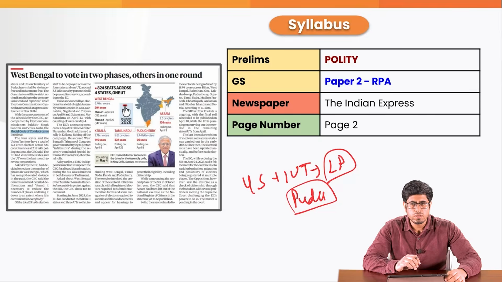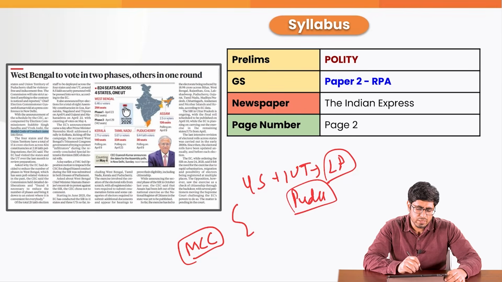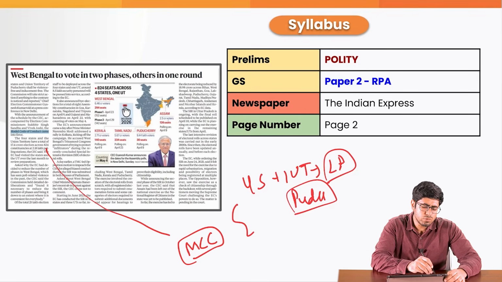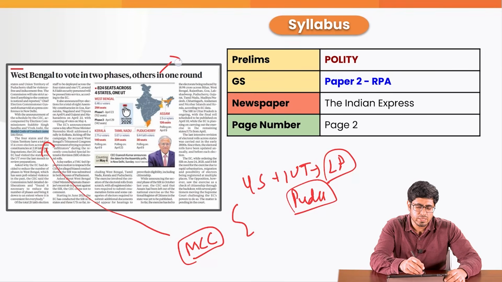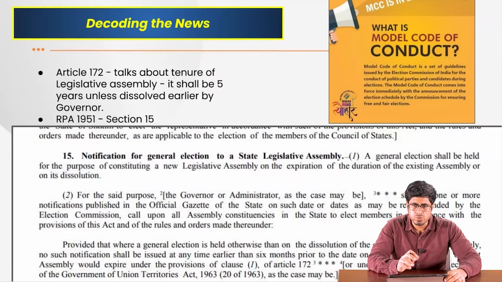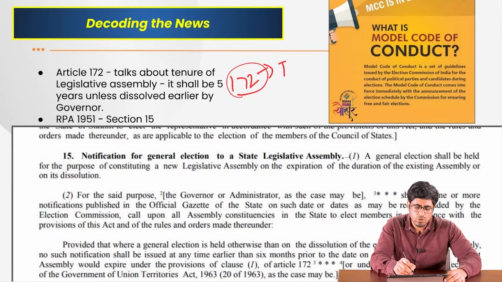If we talk about the importance of this issue from our prelims perspective, we are supposed to know something regarding the model code of conduct, which comes into force immediately, automatically, once the election schedule is announced by the ECI. Remember one thing: as per the Constitution, under Article 172, the tenure of a state legislative assembly is 5 years unless it is dissolved earlier by the governor.